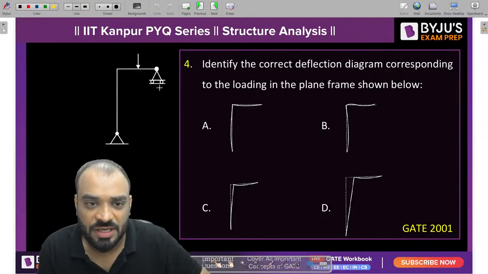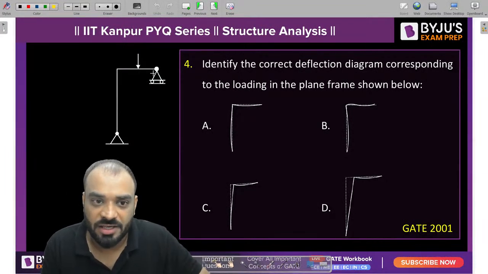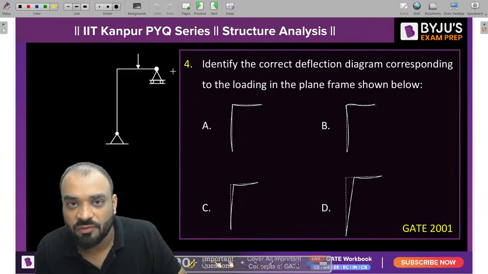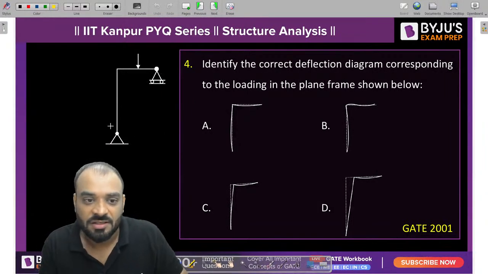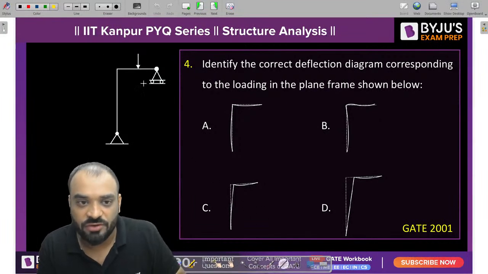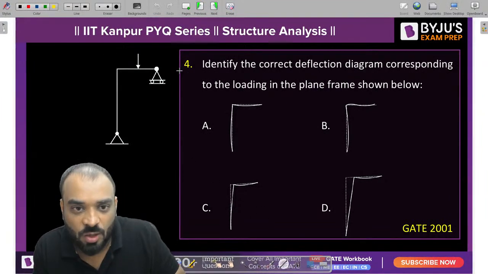Very nice. So you can see guys, this support is a roller support right now. If you put any load, this roller support is trying to move in the forward direction. So definitely if it is trying to move in forward direction, due to that reason, this member will also get shifted in the horizontal direction. So let me show you the figure so that you can understand how it moves actually.